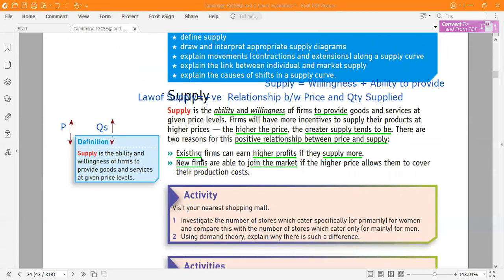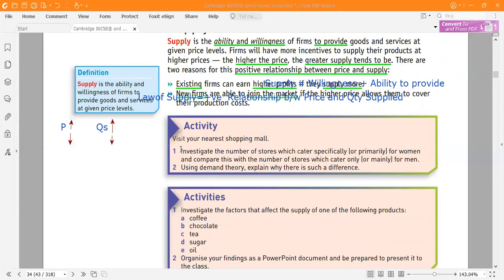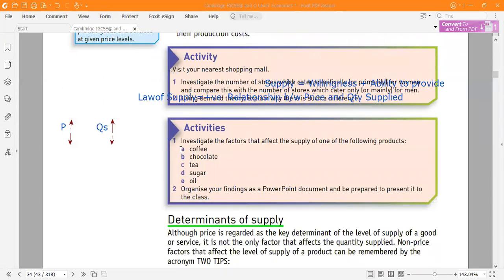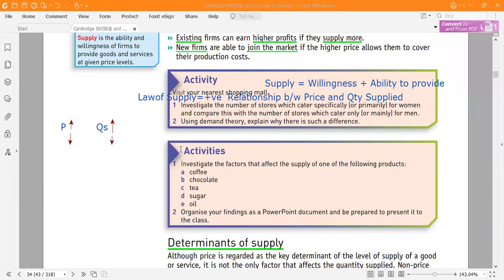Supply is already studied, and from high profit, why do they start supplying more? Because when the price increases, that means your profit increases, so they will start supplying more and more. If the price decreases, they will start supplying less because they think their profit will be reduced.